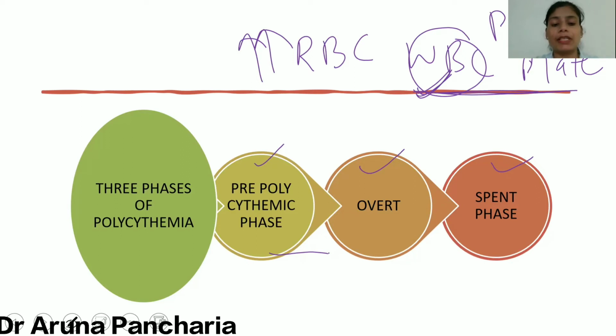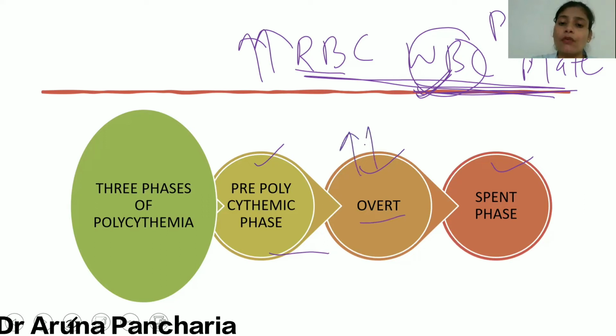When there is a pre-polycythemic phase, it means the phase has not been established yet. So just a pre-form is there. In this condition, the production of all these cell lineages is mild. Means there is a mild increase in the RBCs, and a mild increase in the WBCs and platelets likewise. So symptoms will be according to that only, and the bone marrow features are accordingly. So in the pre-polycythemic phase, all the signs and symptoms are mild and the production of the cells is also mild. And in the overt phase, this is the full-fledged condition of polycythemia vera. So there is overproduction of all the three cell lineages.